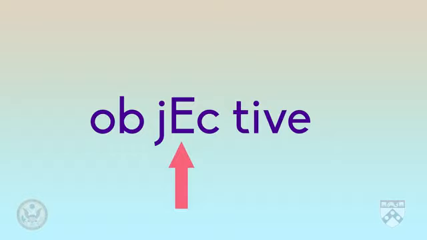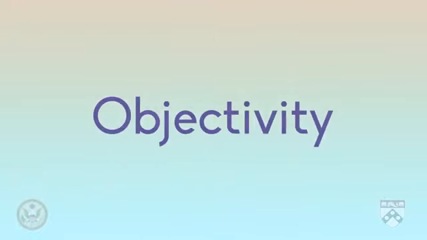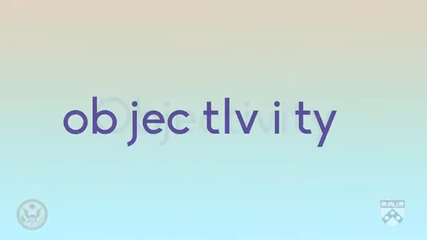Now let's change the word form using word ending ity. How many syllables does the word objectivity have? Objectivity. 5. Which syllable has the stress? Objectivity. It's the third syllable.